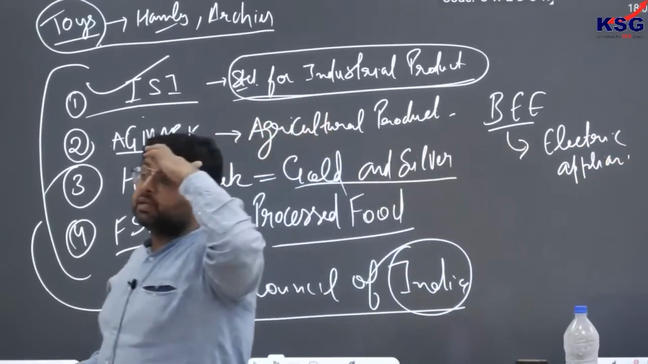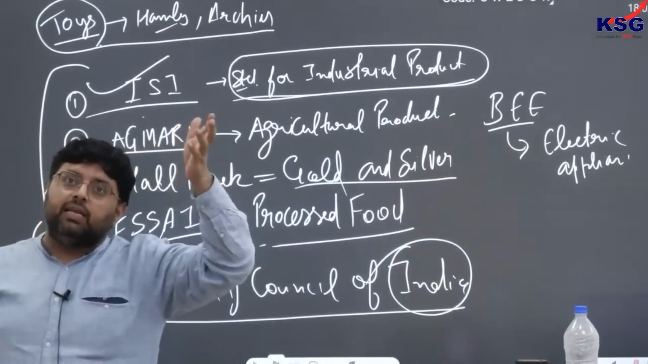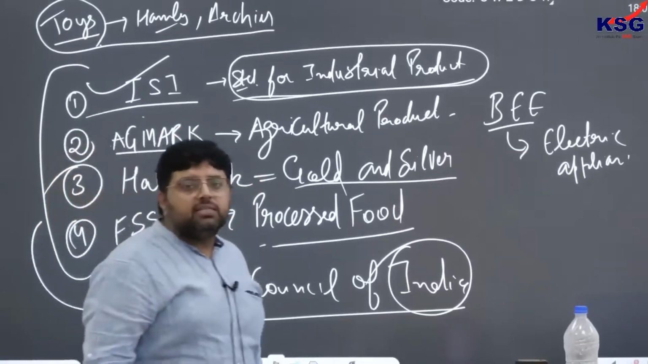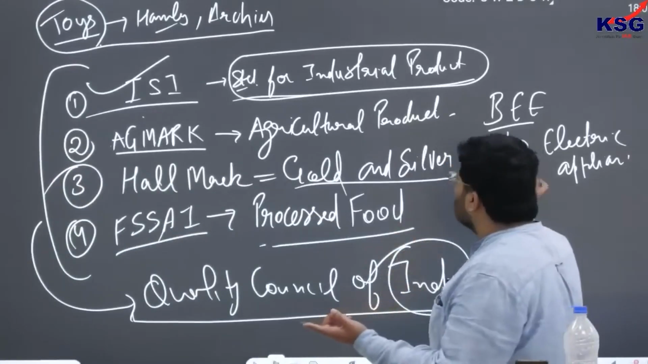For example, when you purchase an air conditioner, the star marking is there. When you purchase LED, you can say the star marking is there. So if 5-star is there, it means it is an energy efficient product. So automatically they have asked a question on BEE also.